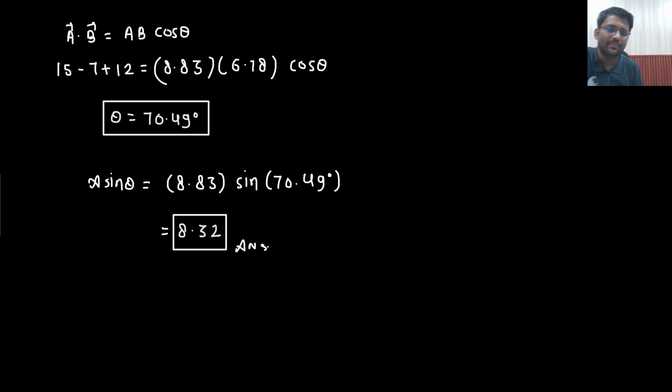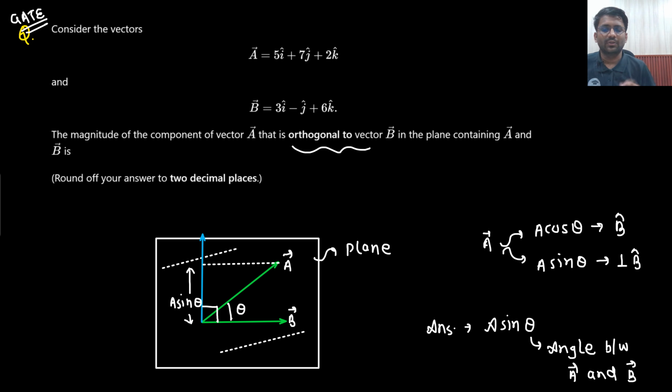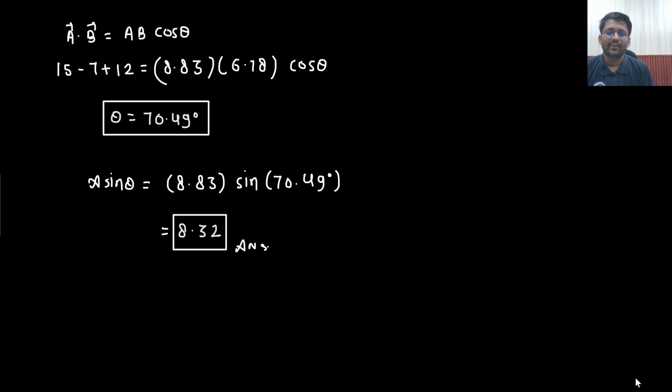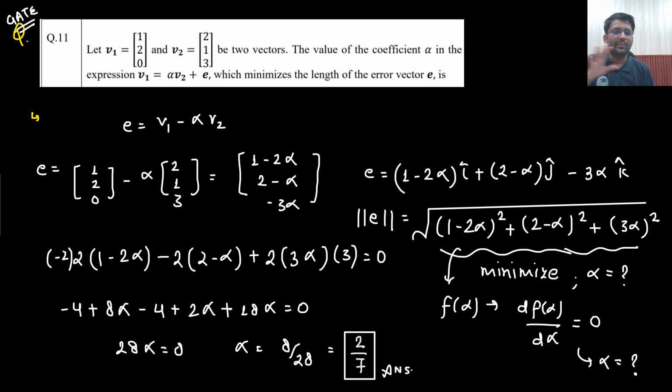But some concept was also involved, that you need to find out the vector which is perpendicular to B, not perpendicular to A. You need to find out the component of A. So the component of A which is perpendicular to B, that means you are supposed to find out A sin theta. Understandable? Okay, so A sin theta we have found out. Job done.